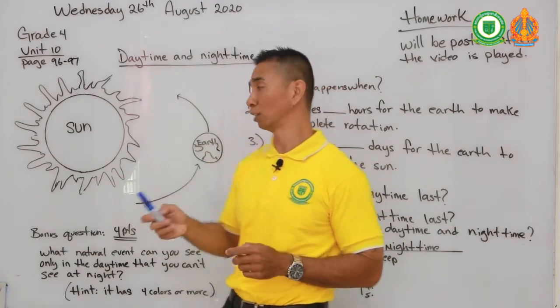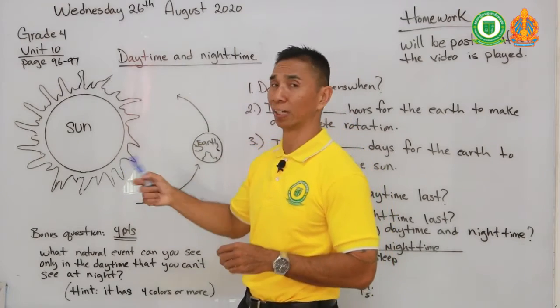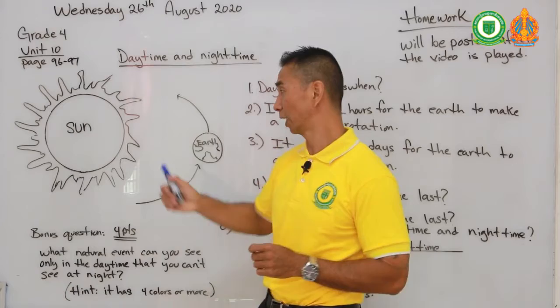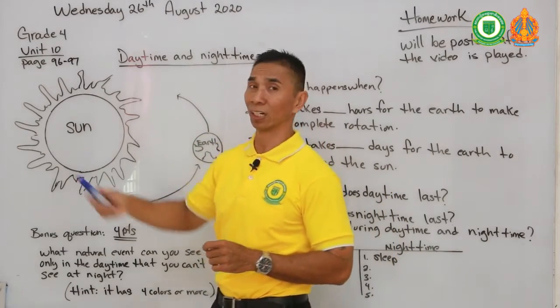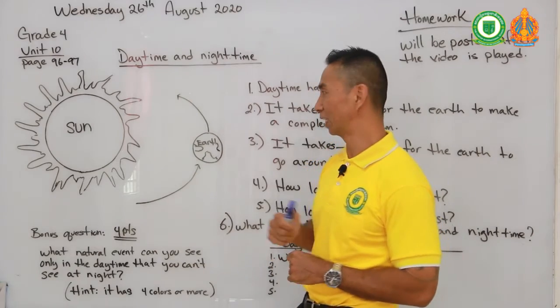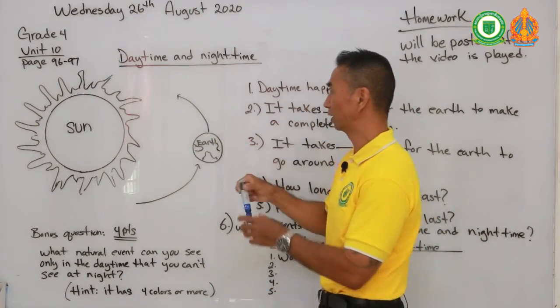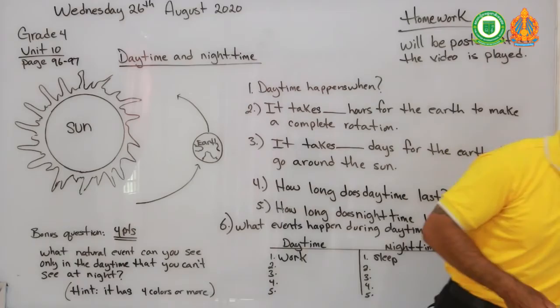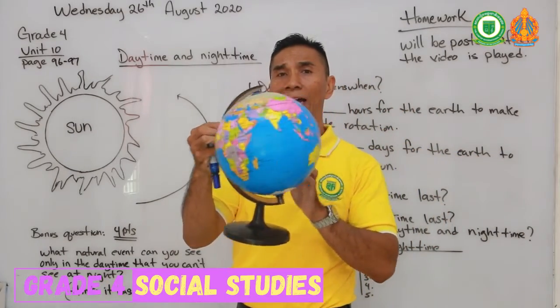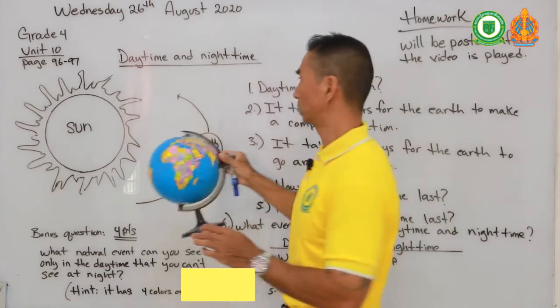We will talk more about how it spins around the sun and how it changes our weather, meaning how it changes our seasons here on earth, in our next week's video. So this will be to be continued. And we also learned that the earth has its own rotation. The earth also spins on its own as it goes around the sun.